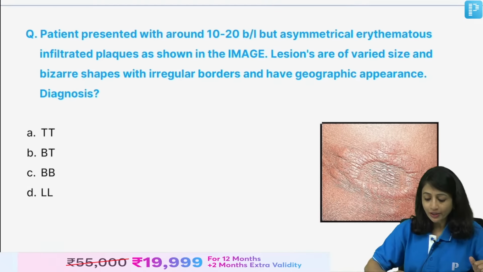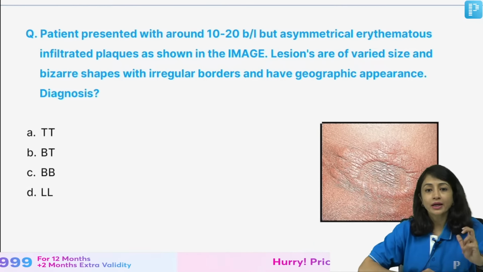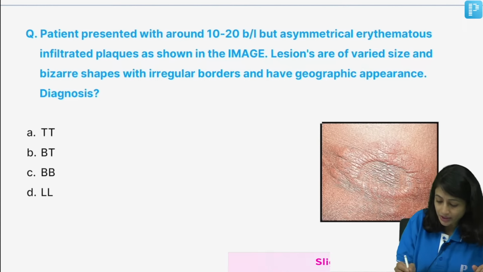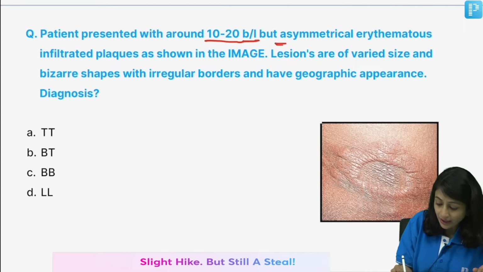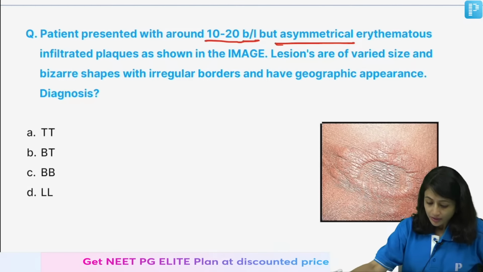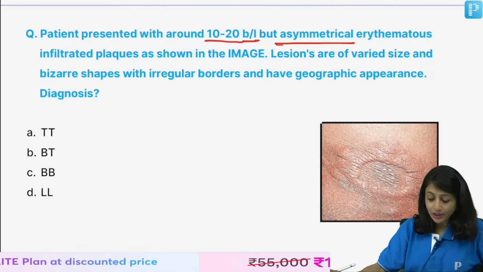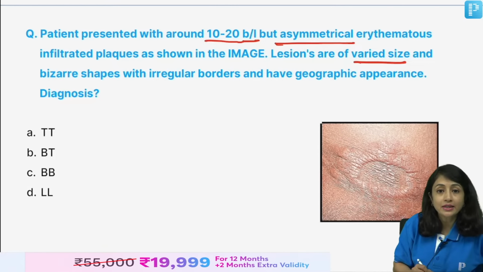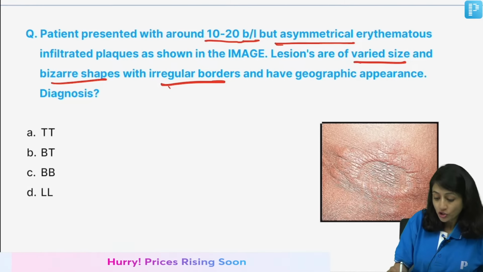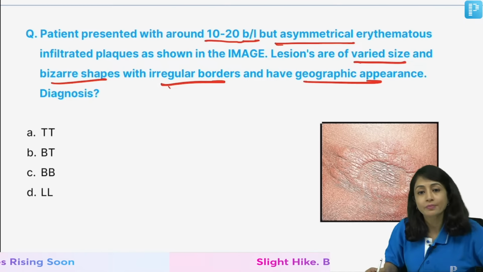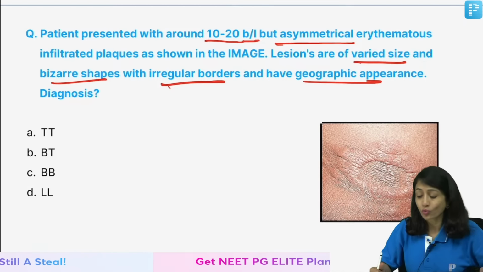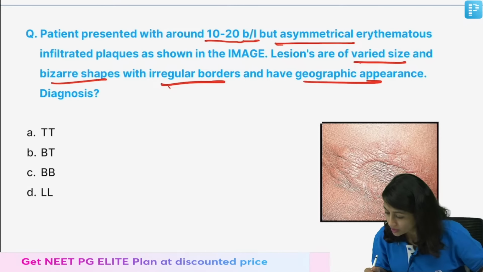Great. So, I'll move on to the next important topic, and here's the question for that. A patient presented with 10 to 20 bilateral but asymmetrical erythematous plaques as shown in the image. The lesions are of varied size, have bizarre shapes, irregular borders, geographic appearance. So, what is my diagnosis? Obviously, you all know, since I have given the spectrum, I am talking about leprosy. But what spectrum of leprosy am I talking about?